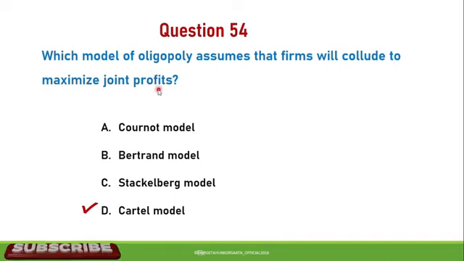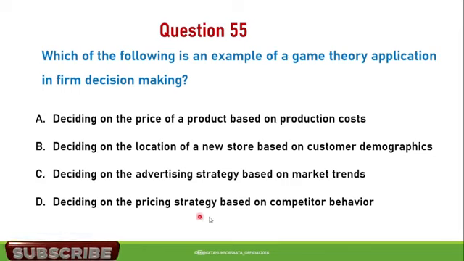Next question. Which of the following is an example of a game theory application in firm decision making? A. Deciding on the price of product based on production cost. B. Deciding on the location of a new store based on customer demographics. C. Deciding on the advertising strategy based on market trend. D. Deciding on the pricing strategy based on competitor behavior.